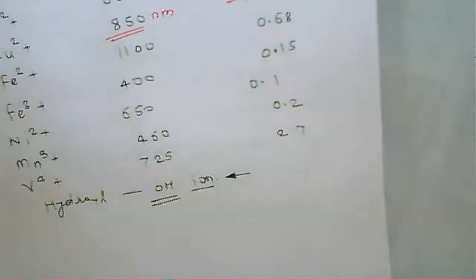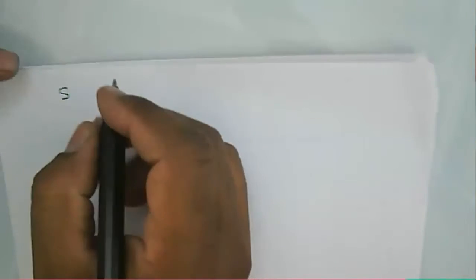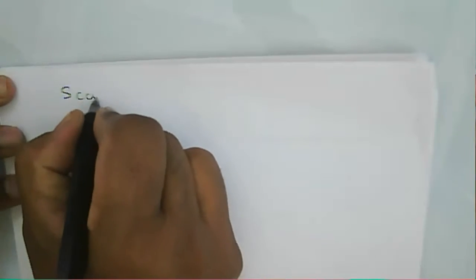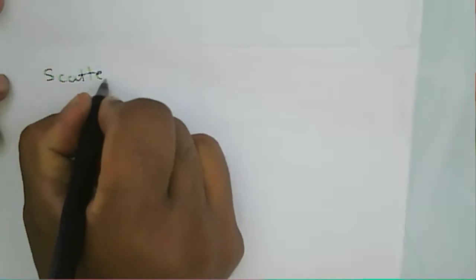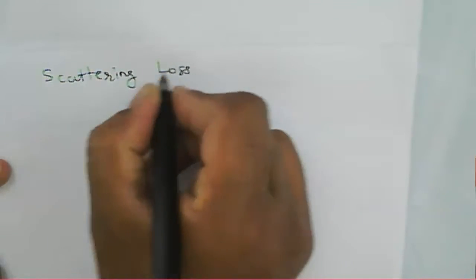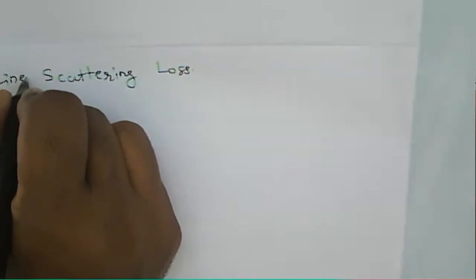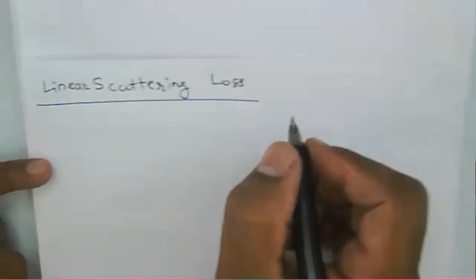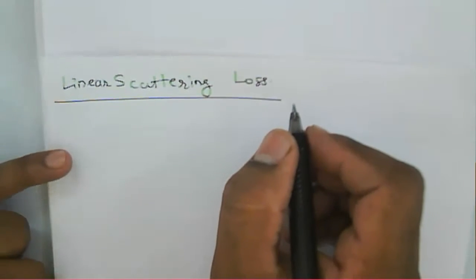Then next is about linear scattering. So we can consider that this one is about extrinsic absorption. Next one is about scattering. Okay, that is about scattering loss, and there are two types: linear scattering or non-linear scattering.